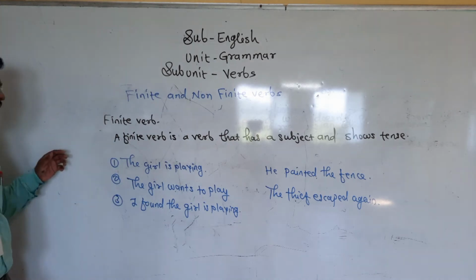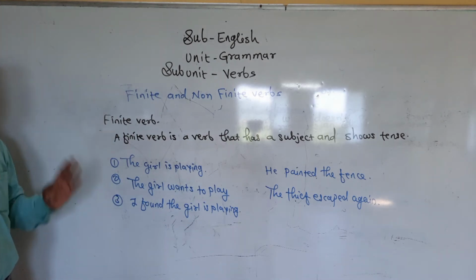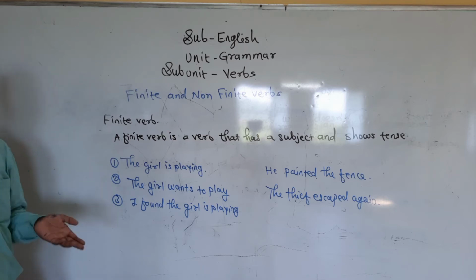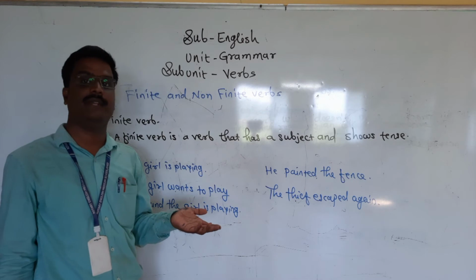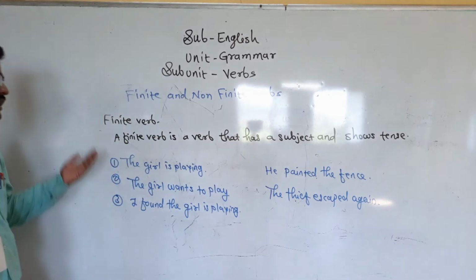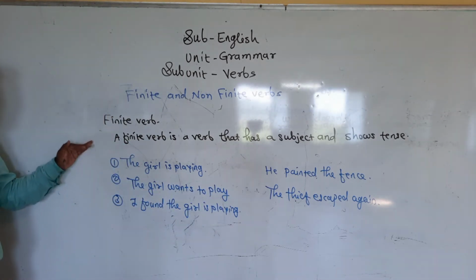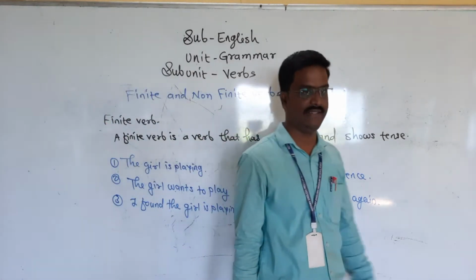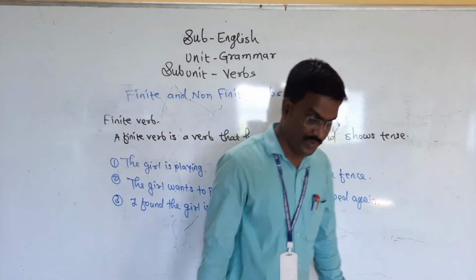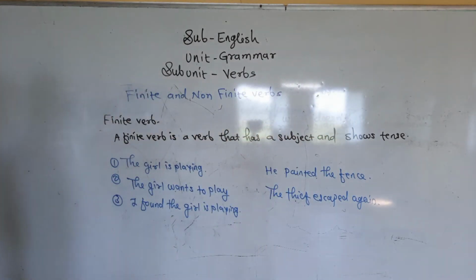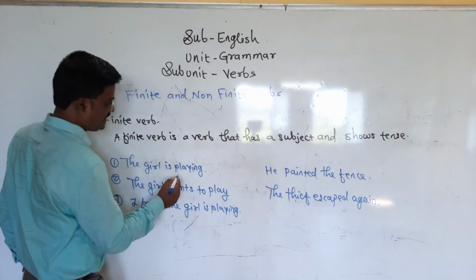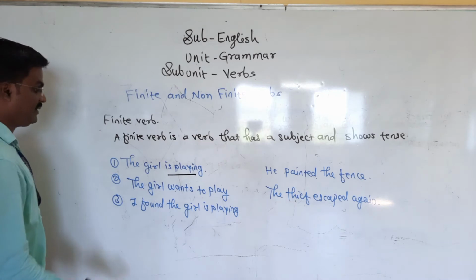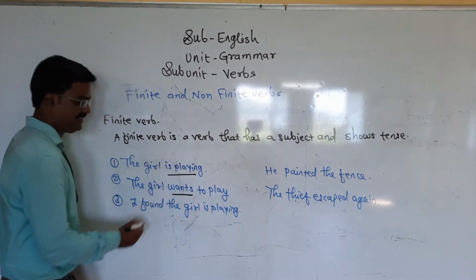Finite and non-finite verb. Now in them, what is meant by finite verb? See here, as I told you, a transitive verb requires an object, and an intransitive verb doesn't get an object. Here, a finite verb is a verb that has a subject and shows tense. With an example I would like to tell you. The girl is playing. Is playing indicates present continuous tense. The girl wants, it is simple present tense.